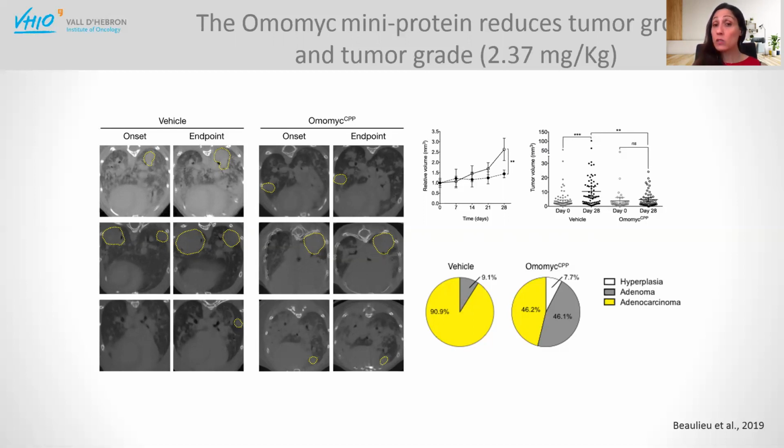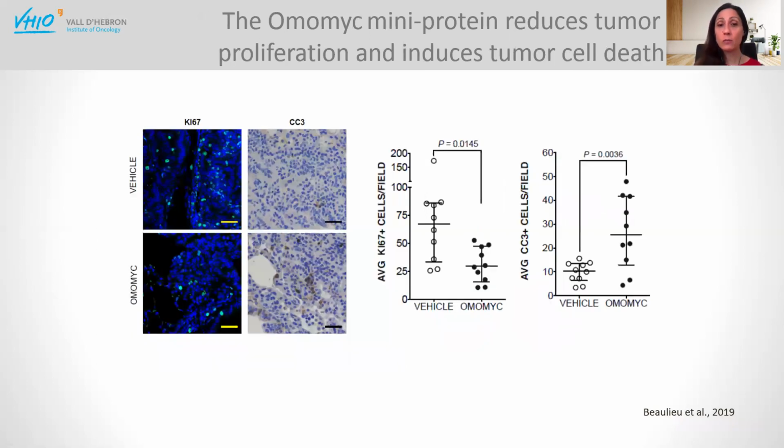We thought that this was an amazing cytostatic effect, but the pathologist made us notice something more interesting than that. As I said, the vehicle-treated animals, as expected, have the majority of adenocarcinomas. But the Omomic-treated animals, instead, in more than 50% of the cases, have regressed to being adenomas or simply hyperplasia. And this is the result of both reduction in tumor proliferation, but also increased cell death as seen as cleaved